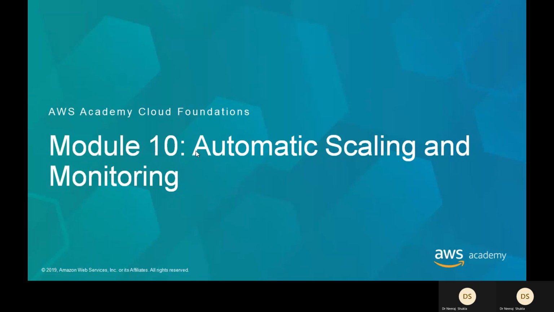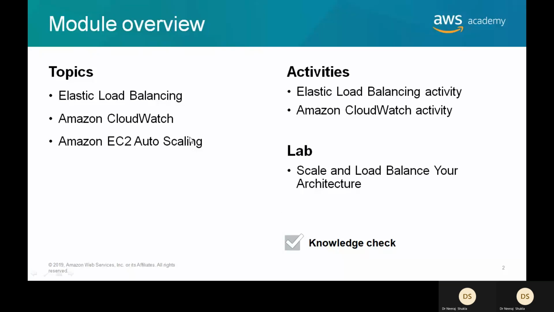Okay, so today we'll be doing module 10, which is automatic scaling and monitoring. Here we'll see what elastic load balancing is, how we can balance load in an elastic fashion, what Amazon CloudWatch is, and how we can perform EC2 compute engine auto scaling. That means how we can increase and decrease the number of EC2 instances.